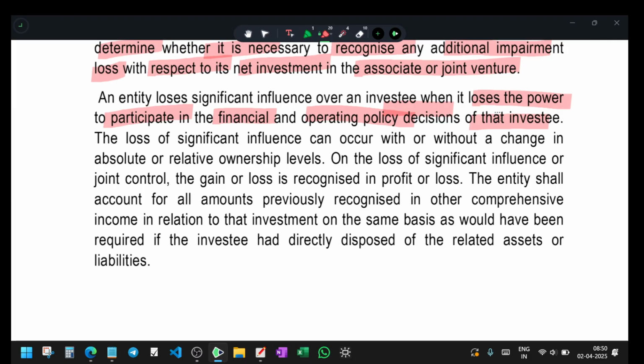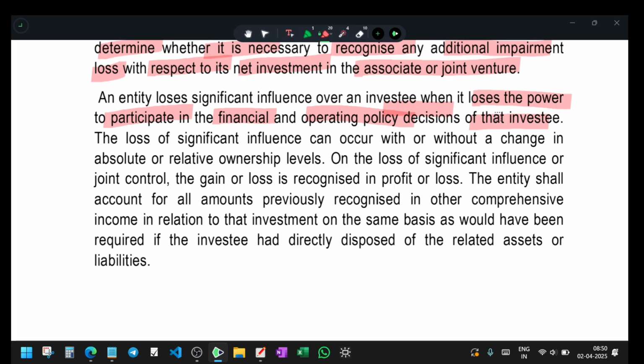We should see what the financial position is. We should consider the loss or profit of the investment. Say I have significant influence over a company. We should see every decision to be made and whether this year I have control or not.